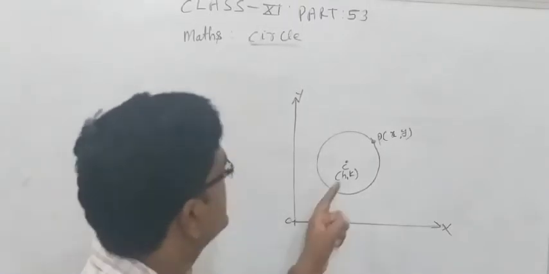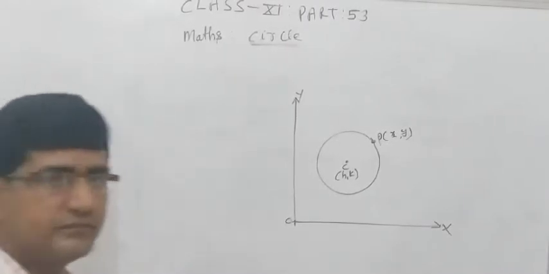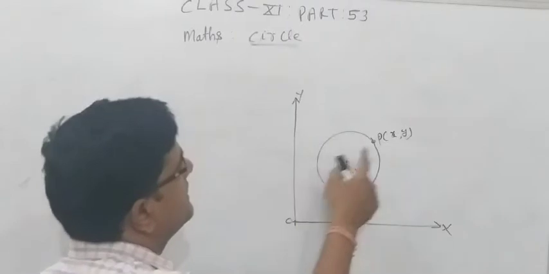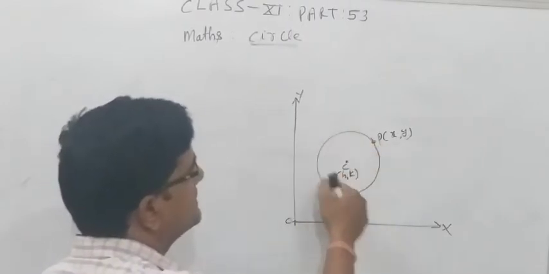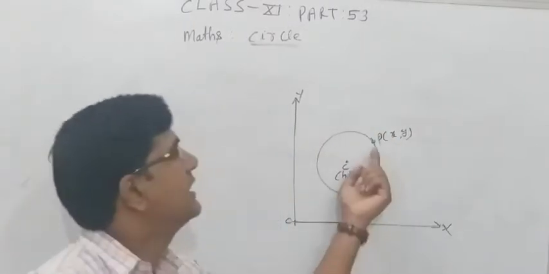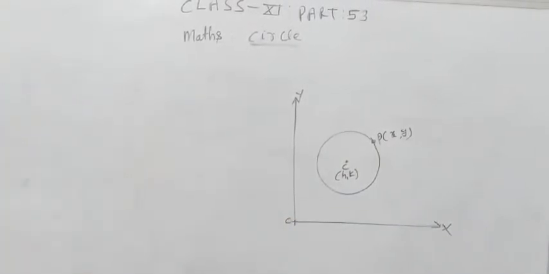So first of all, the definition of circle: a circle is the locus of a point which moves in a plane so that it is always at a constant distance from a fixed point in the plane. Suppose this is a plane, and the center is the fixed point, and this point P moves around the center, like this. Then the distance of this point from the center is constant.